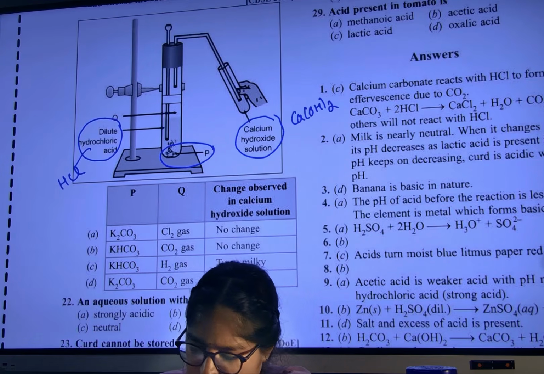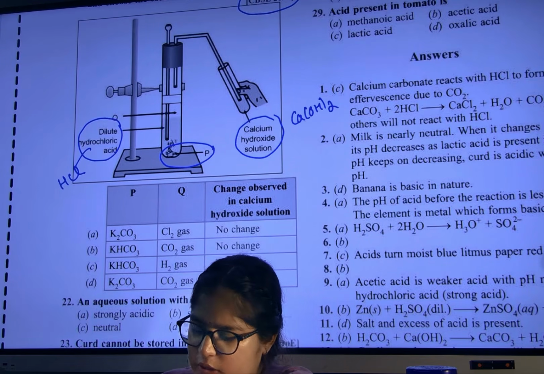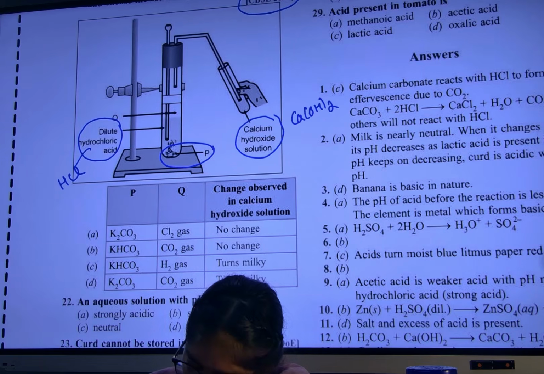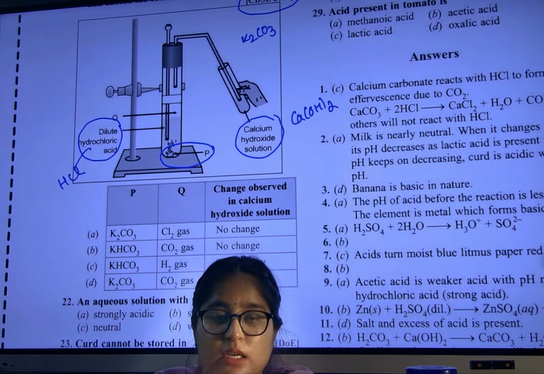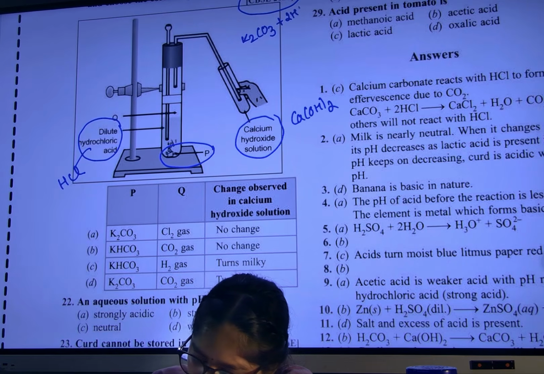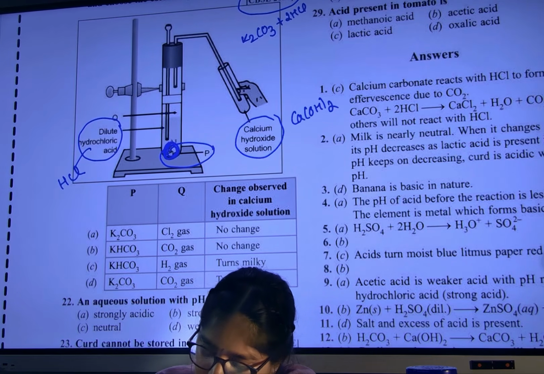So write down the reaction. This is very important. CBSE 2021 asked this question, and there is a chance they will ask again. So P will be K2CO3, potassium carbonate, reacting with HCl.